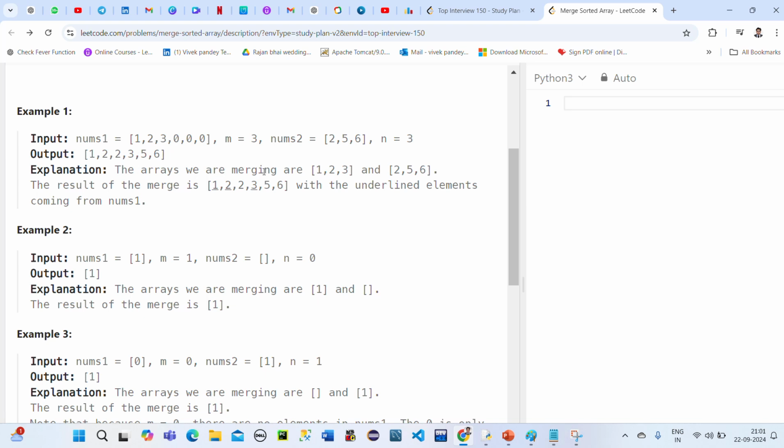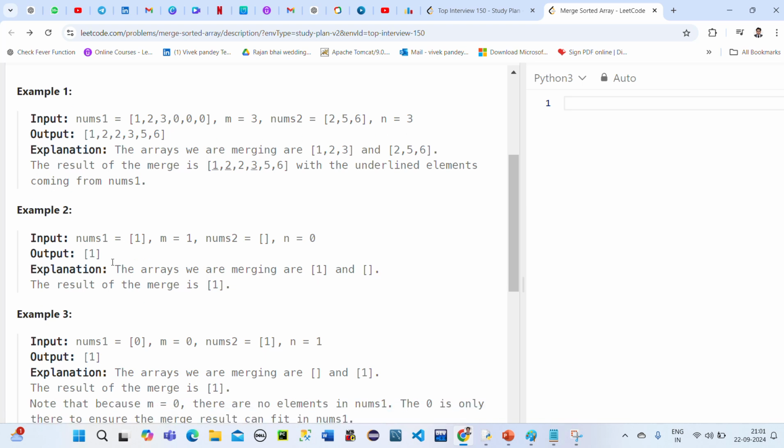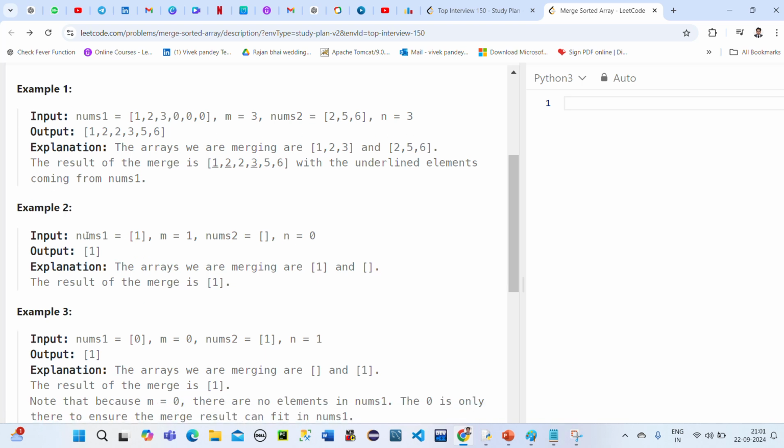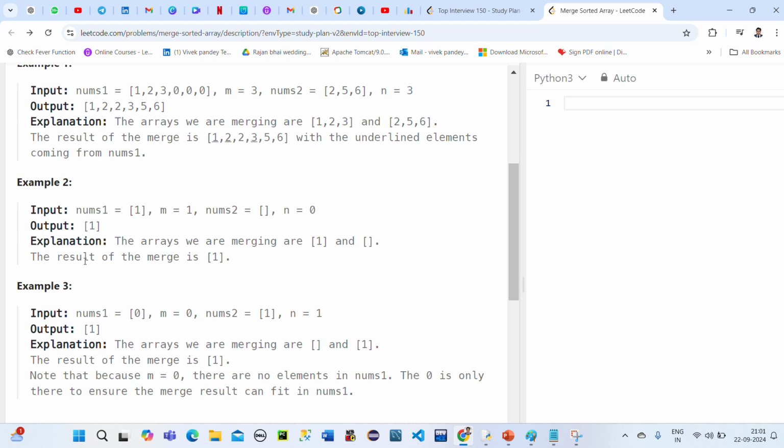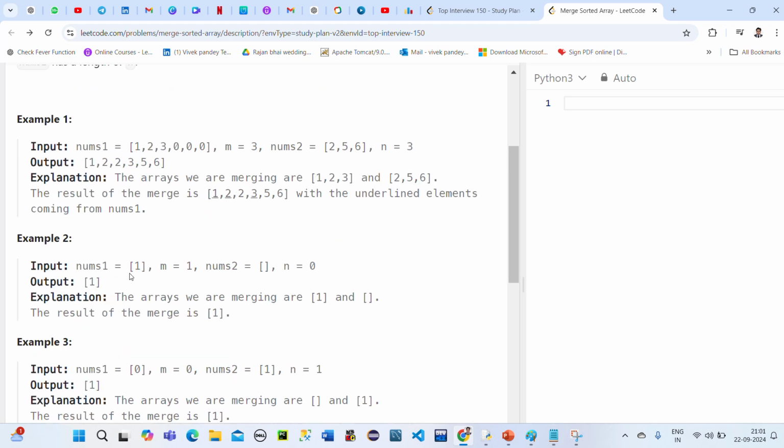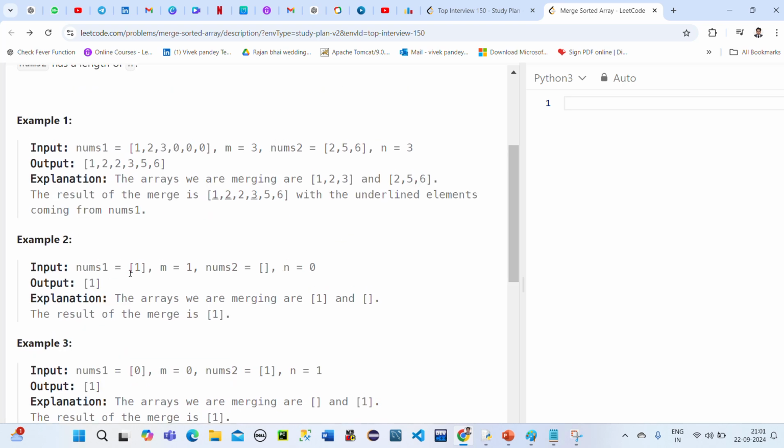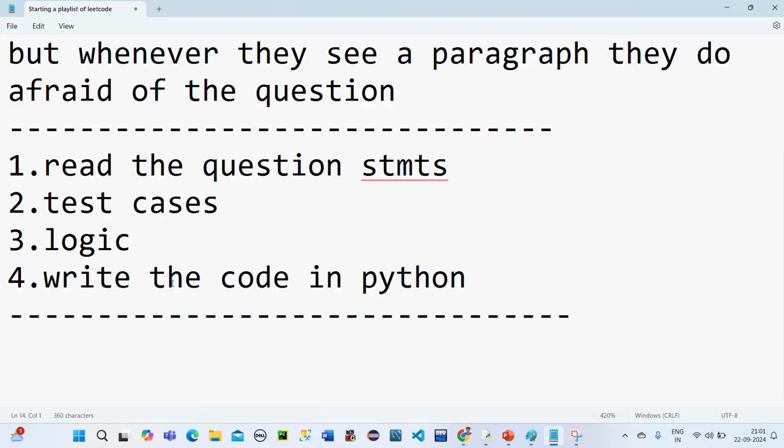The arrays we are merging are 1 2 3 and 2 5 6. The result of the merge is this. Fine, and here it is the same thing, example 2 and example 3 are the same. So now there are a few things we need to understand here. Now let's see what to understand in this.